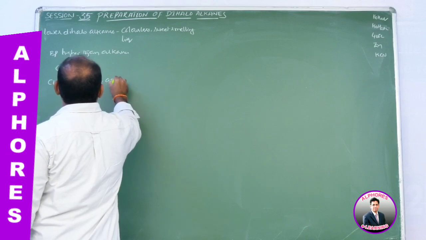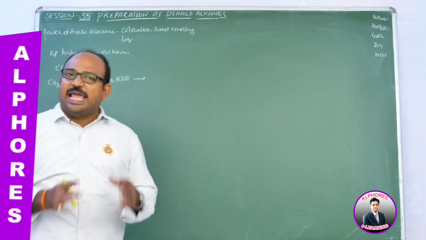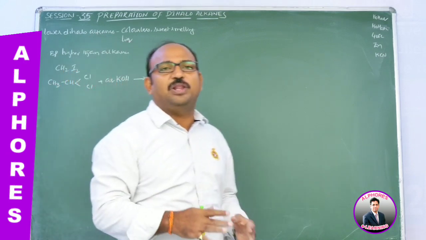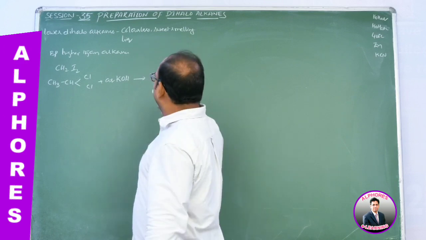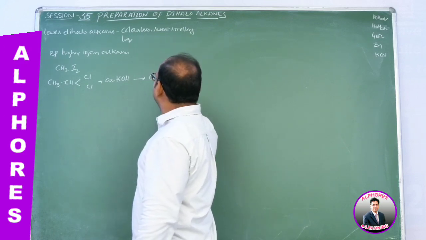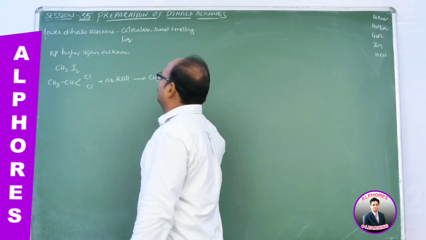This one, upon treatment with aqueous KOH, as we know that aqueous KOH is used for nucleophilic substitution reactions, here Cl minus is displaced by OH. Then what product are we getting? CH3CH, and instead of 2 chlorines, 2 OH groups.